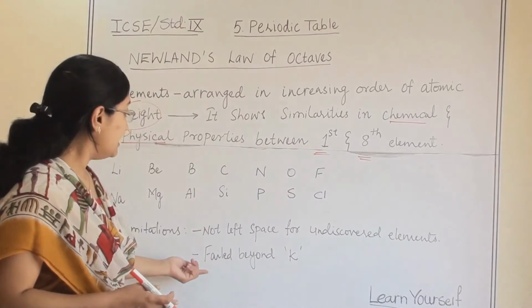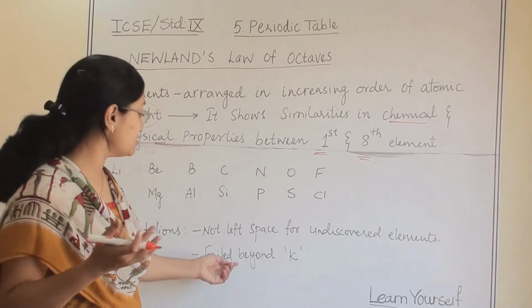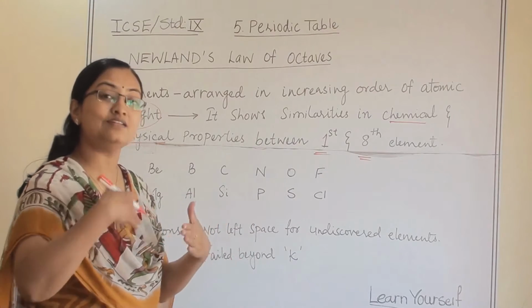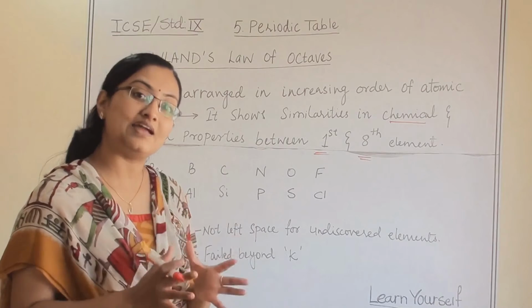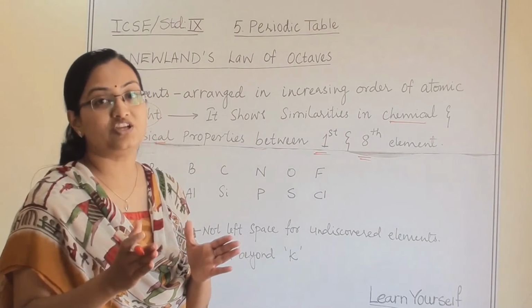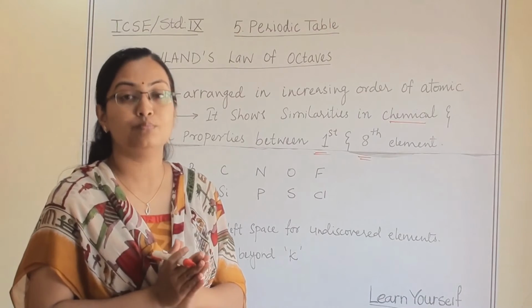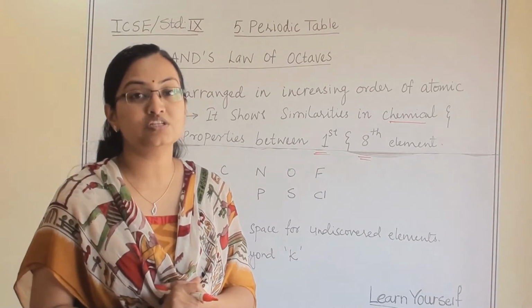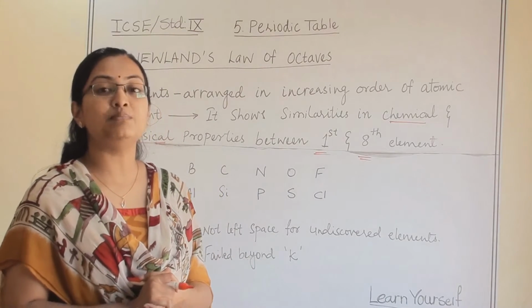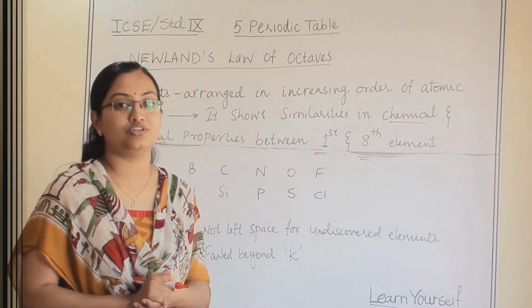Second, this law failed to prove its importance for the heavy metals beyond potassium. That means for the light metals and light elements, till potassium, till atomic number 19, this law held true. But beyond that, for the heavy elements, this law was not correct. So these were the limitations of Newlands' law of octaves.